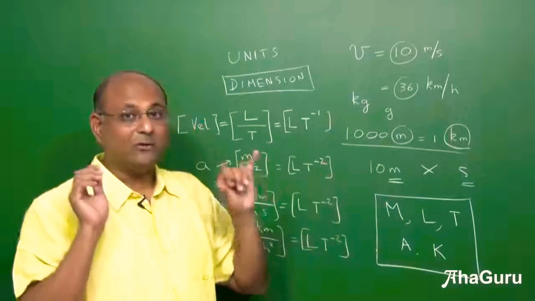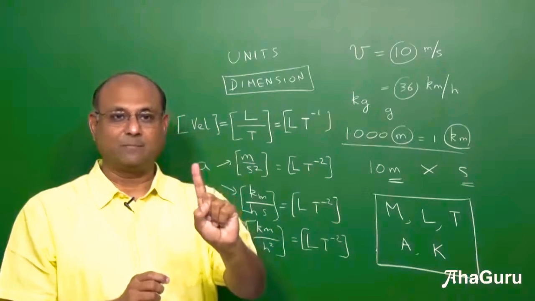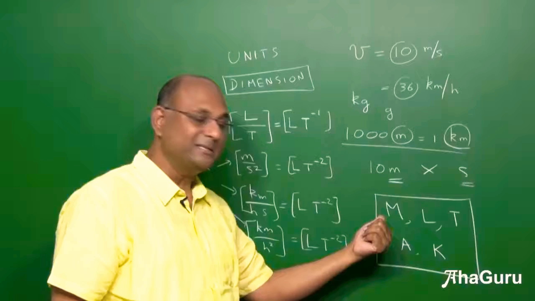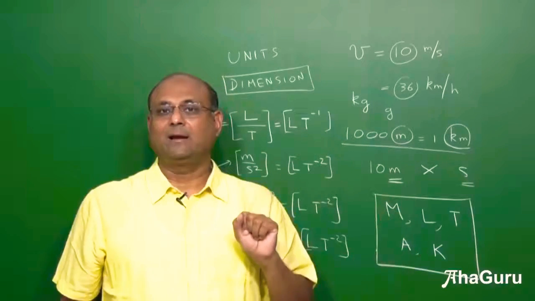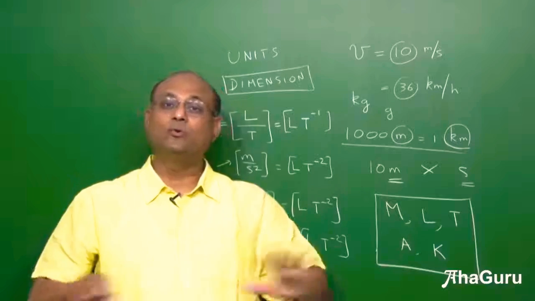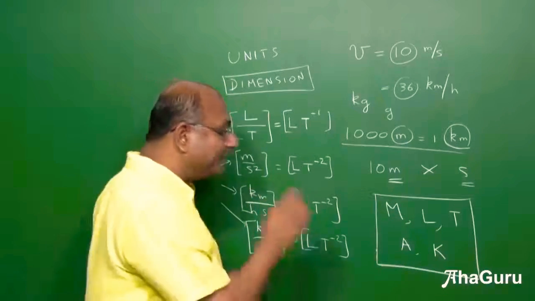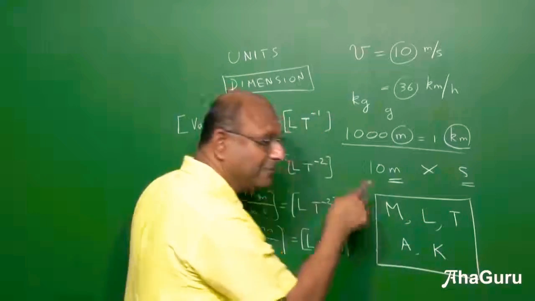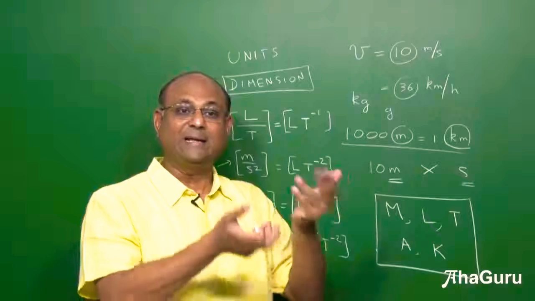Now, what I want you to keep in mind is that dimension is for one physical quantity. For mass, you have one dimension. For length, you have one dimension L. But for length, you can have many units. For mass, you can have many units. Now anything that can be made up of these dimensions is called a derived physical quantity. Therefore, we can derive it.